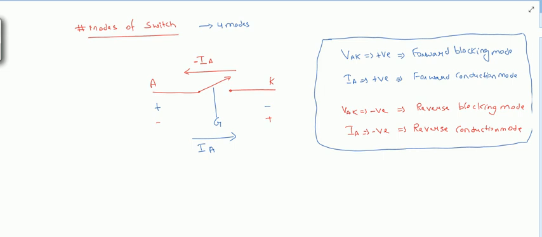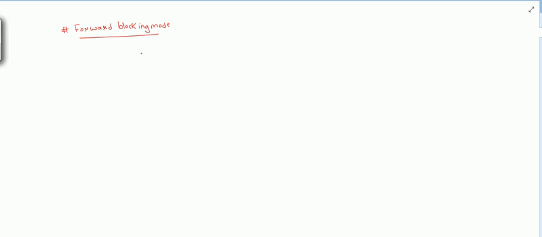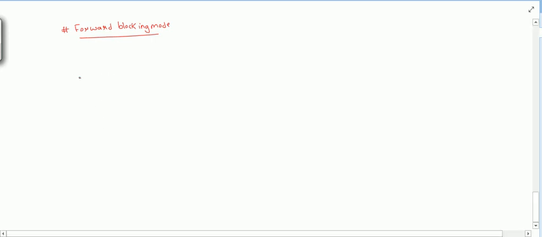So let us see one by one the characteristics of ideal and practical switches for forward blocking mode. Here is my switch, this is the anode and this is the cathode, and I have applied positive here and negative here.